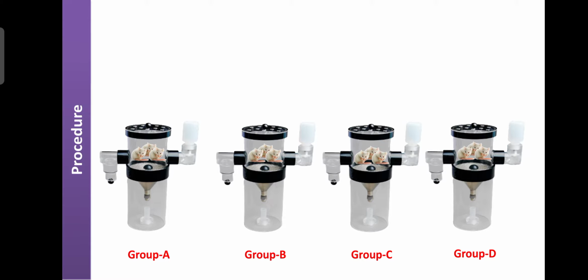Then group A and group B are administered orally 1 gram per kg urea in 0.9% normal saline or sodium chloride solution, while group C and group D are treated with furosemide 50 mg per kg orally in water or vehicle. The vehicle containing the drug should be administered at 0.5 ml per kg body weight, or around 5 ml per kg body weight. You cannot administer more than that.